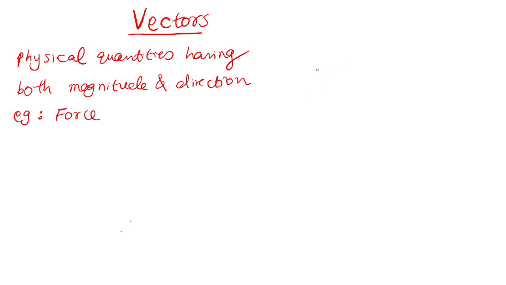The force is a vector quantity, no? The force, the magnitude is 20 Newton, 30 Newton, like that. And also the direction plays very important role. If we change the direction of the force, the direction of the motion will be changing. So the direction is there for the force. Then any other example?